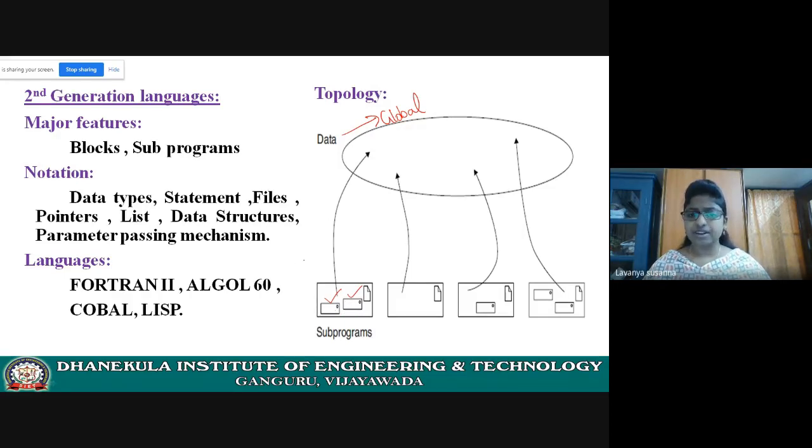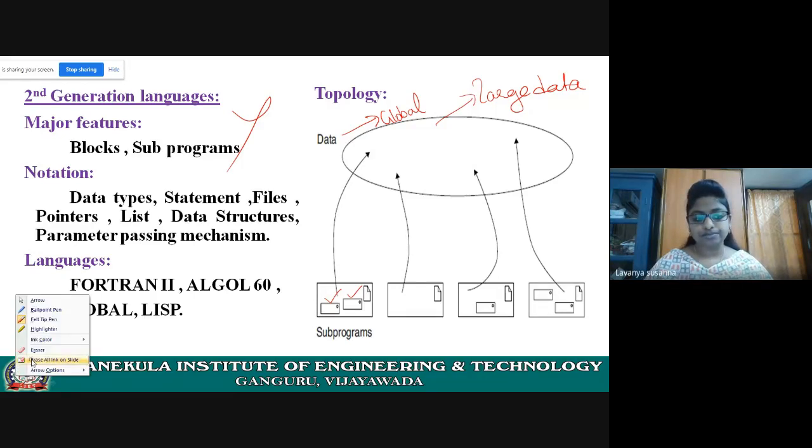And the disadvantage is that it cannot handle large data. If data is large, these languages are not suitable.